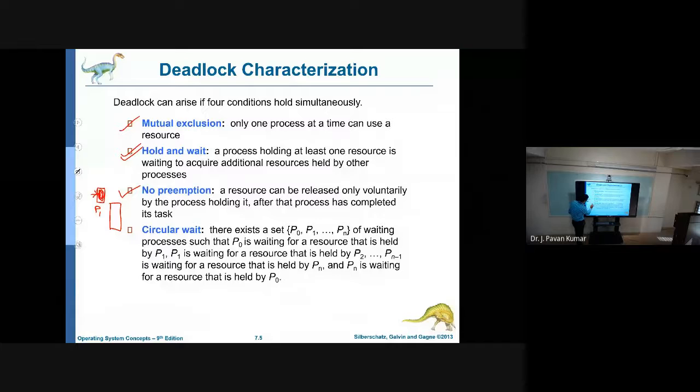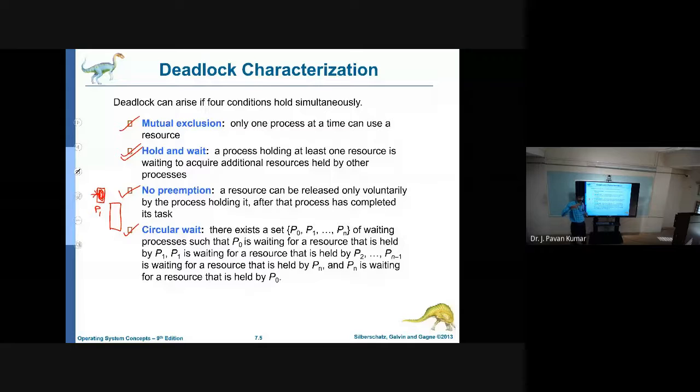Next, the fourth condition is circular wait, which we have seen in detail in the last class. It is like one process waiting for another: P0 will be waiting for P1, P1 will be waiting for P2, and so on, Pn minus 1 will be waiting for Pn, and Pn will be waiting for P0. So it is like a circular wait. Due to this also deadlock will occur.